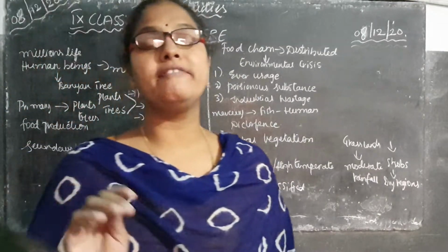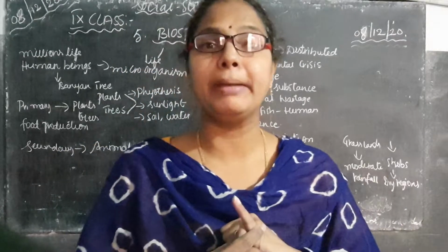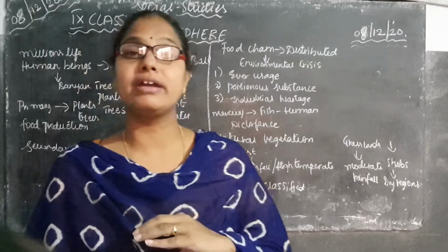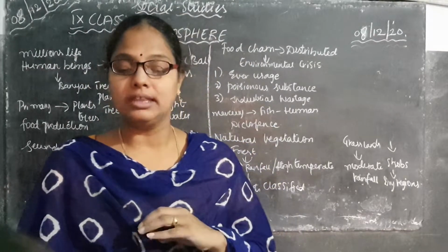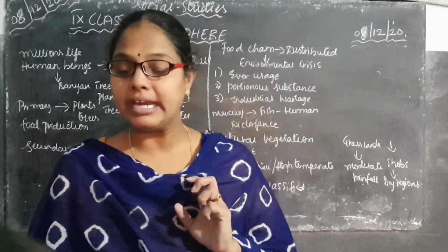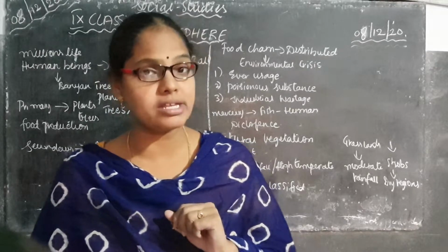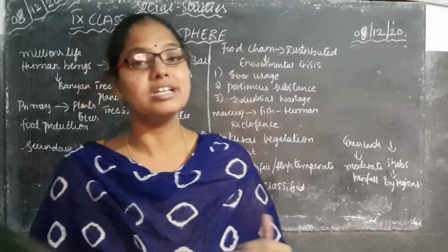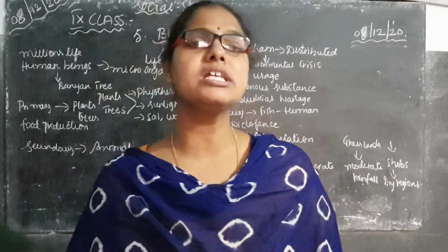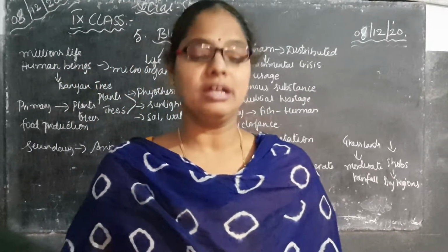So what we have discussed till now, children, once again we will go through that. First is the tropical evergreen forest. Second is the tropical deciduous forest. Third is the temperate evergreen forest. Fourth is the temperate deciduous forest, and fifth is the Mediterranean type of forest. Okay, next we have just discussed the Coniferous Forest. Now what is our next topic? Next we are going to discuss the grasslands.